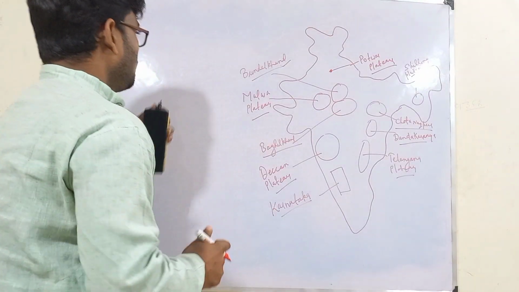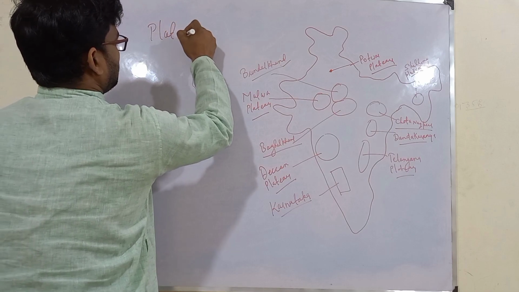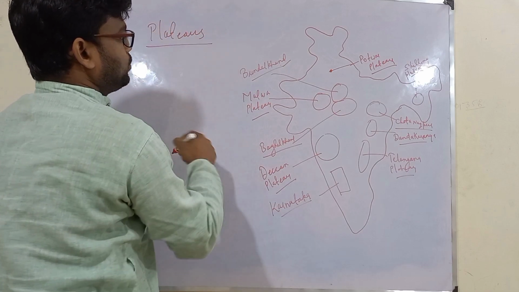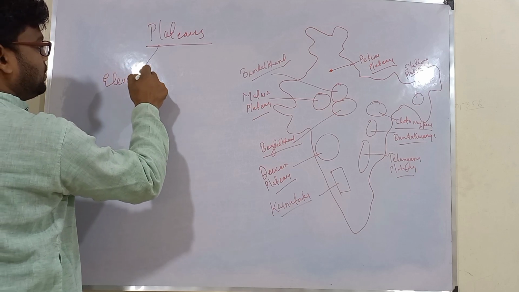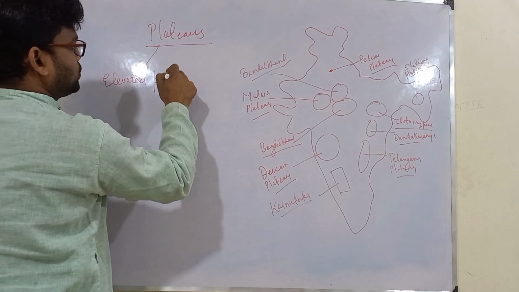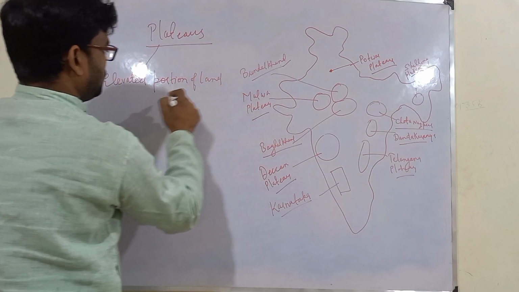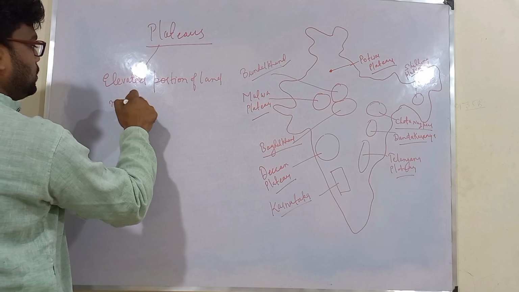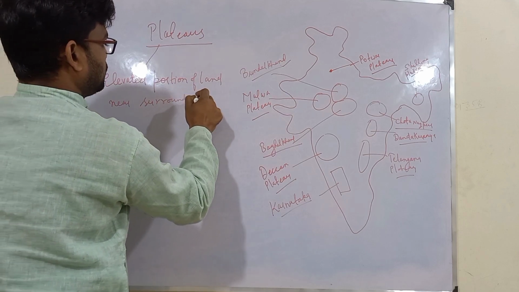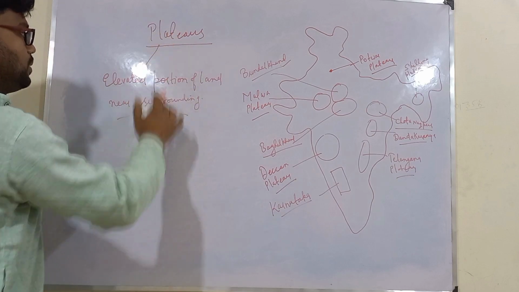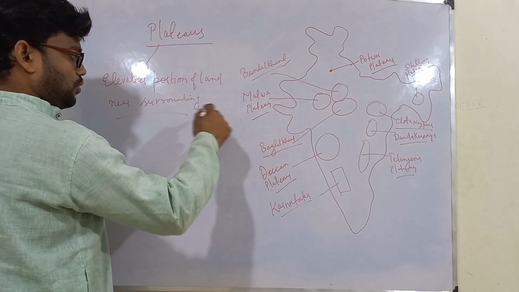Now we will be covering plateaus. What are plateaus? These are nothing but an elevated portion of land from its surrounding areas.